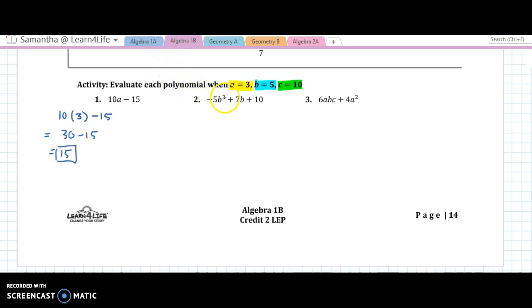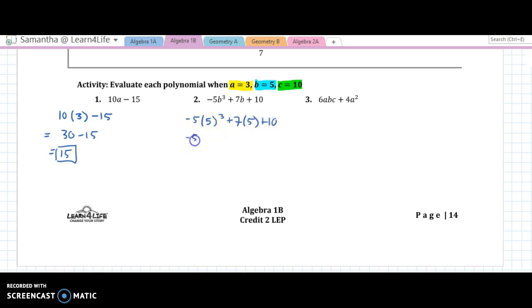Number 2. Negative 5 times b to the third plus 7 times b plus 10. And here we see that b is 5. So all we're going to do is just plug in 5 for b. So negative 5, and then instead of writing b, we're going to write 5. Negative 5 times 5 to the third plus 7 times 5 plus 10.